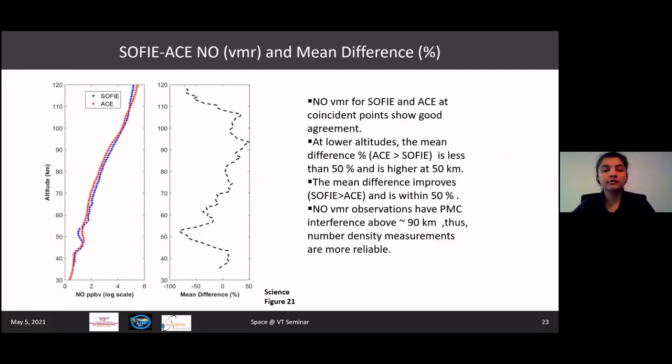Here are some comparative measurements with ACE. Here is a SOFI ACE nitric oxide measurement in terms of VMR and the mean percent difference. The basic issue with this particular data set is the presence of PMC interference above 90 kilometers. However, below 90 kilometers and above 50 kilometers, we see that the agreement is quite good, where SOFI observations are consistently higher. The difference is between around 0 to 50%, above which this slowly starts to deteriorate and change because of the PMC.